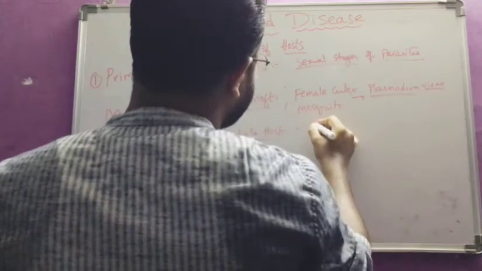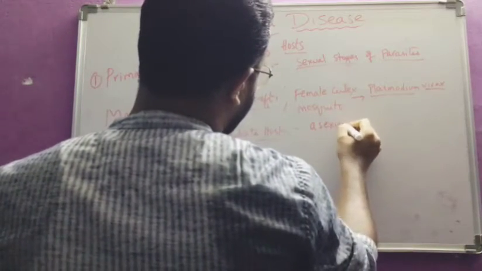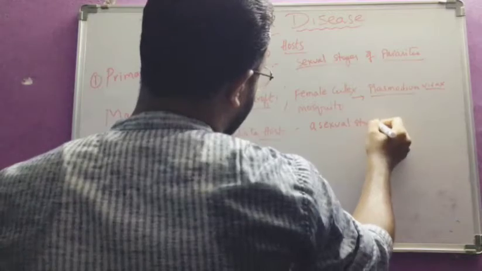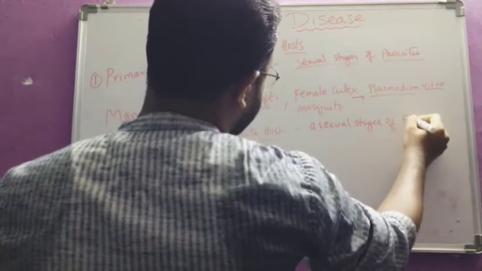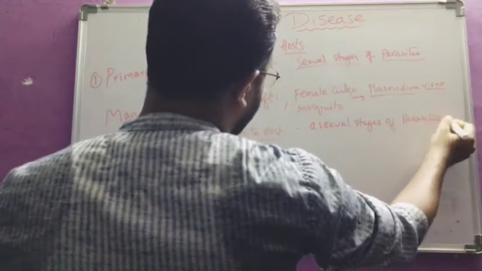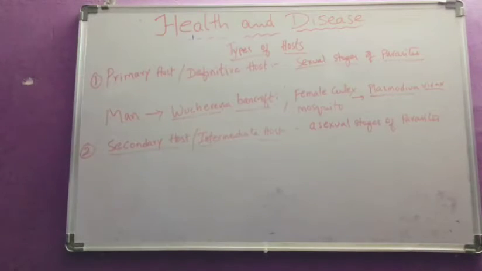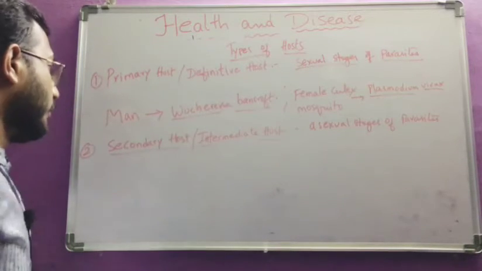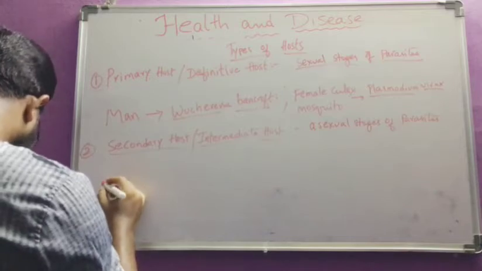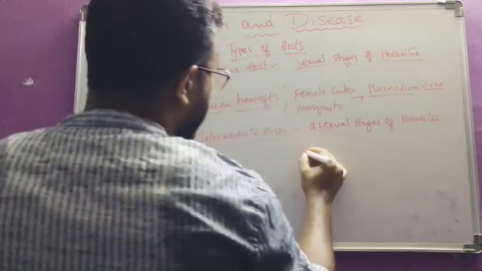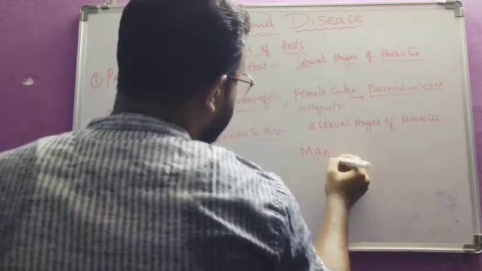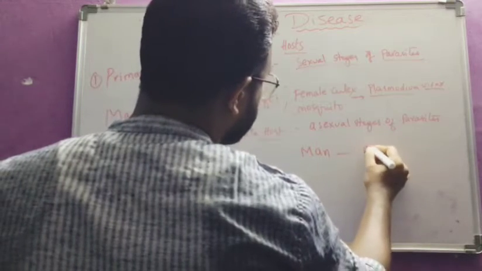So here asexual stages of parasites will be there. Here we have to carefully observe the difference. See here, man acts as a secondary host for the Plasmodium vivax.